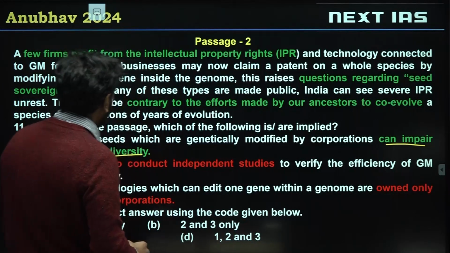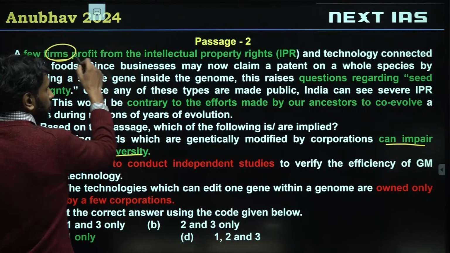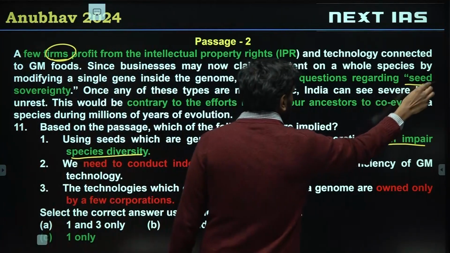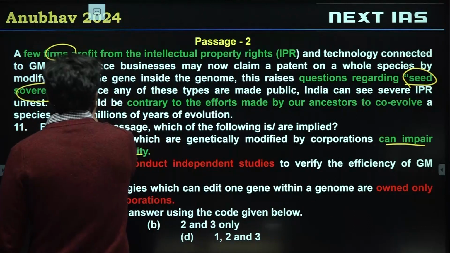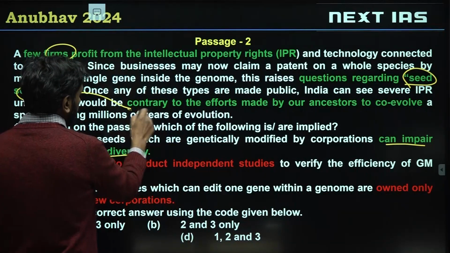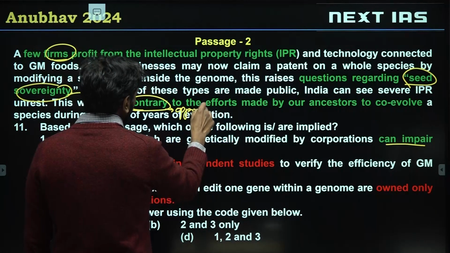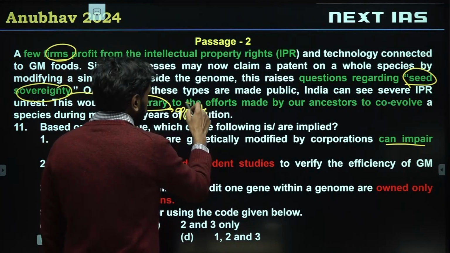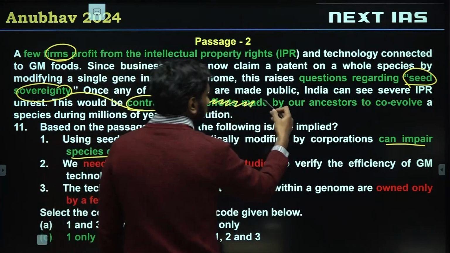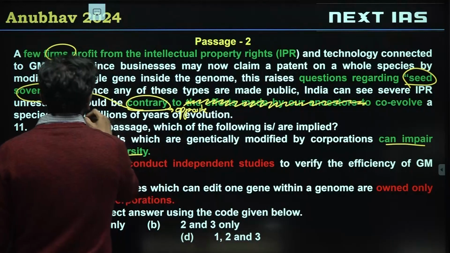Can impair species diversity. If you notice, we are told about firms who have these seeds, right? This seed sovereignty would be contrary. Contrary would mean opposite to co-evolved species.